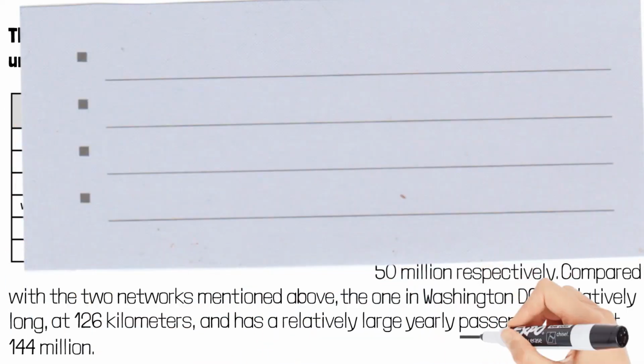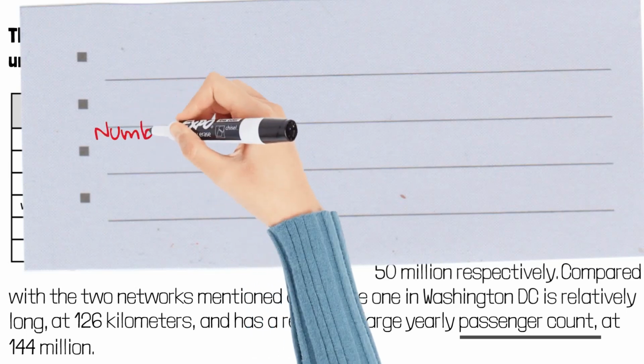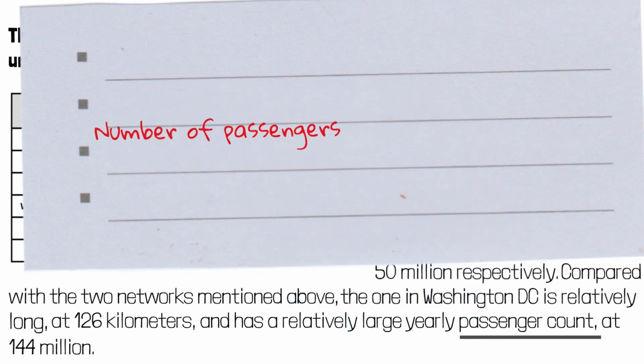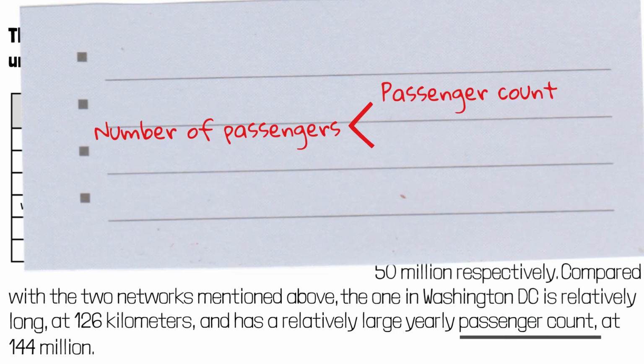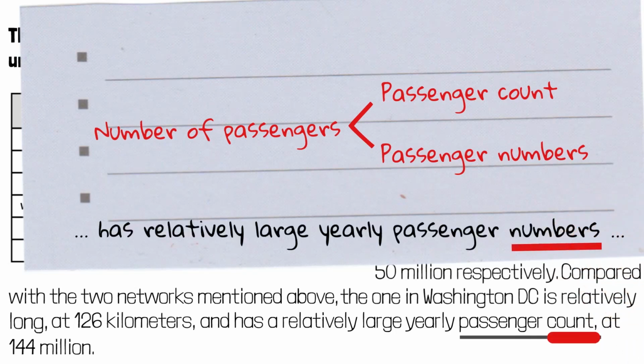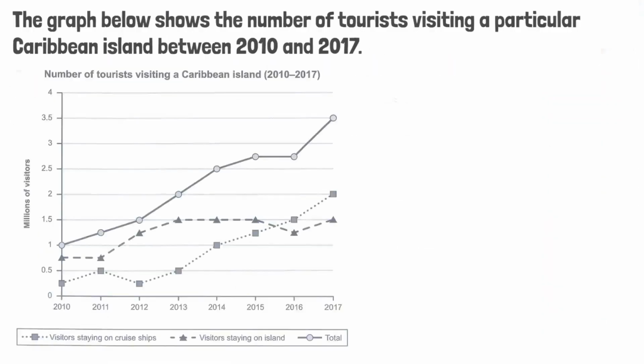Also note the use of passenger count. It means number of passengers. So when you want to say number of passengers, you can use passenger count or passenger numbers to vary your language. But be careful that it should be passenger count, singular, but passenger numbers, plural: has relatively large yearly passenger numbers. Here's another example.